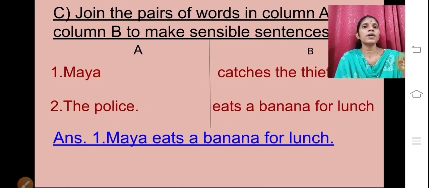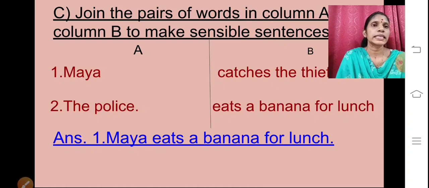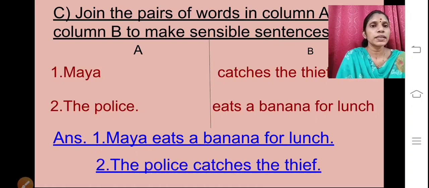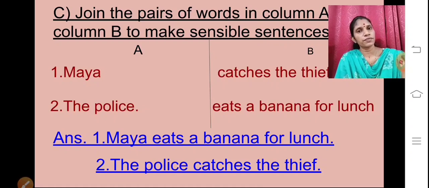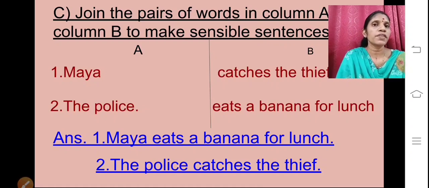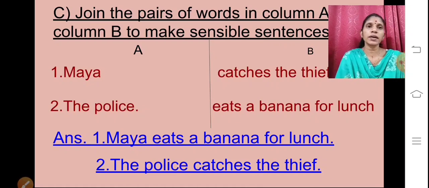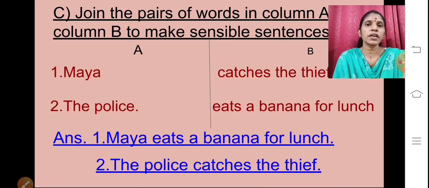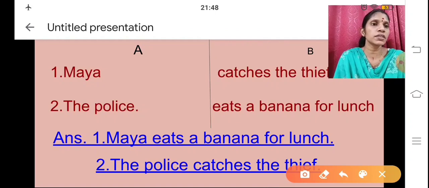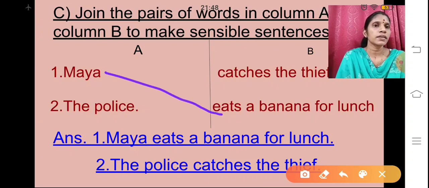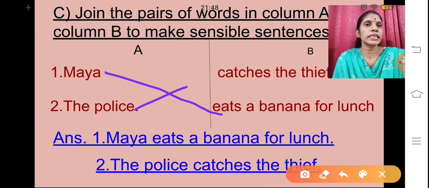Okay. Now, the next one, the police. The police catches the thief. What we have done, children? We have joined the pairs from column A to column B. Okay, Maya eats a banana for lunch. Okay, I'll just show for your reference what we have done. Maya eats a banana for lunch and the police catches the thief.